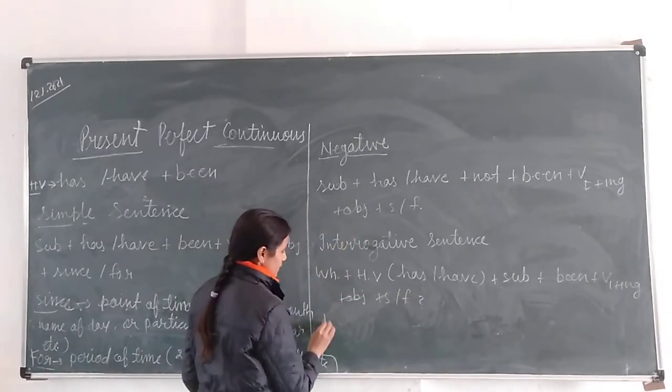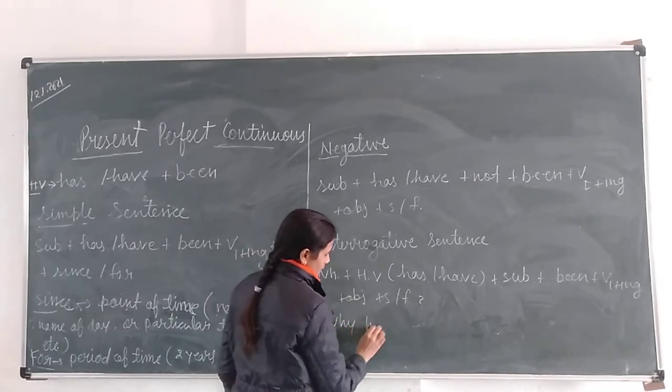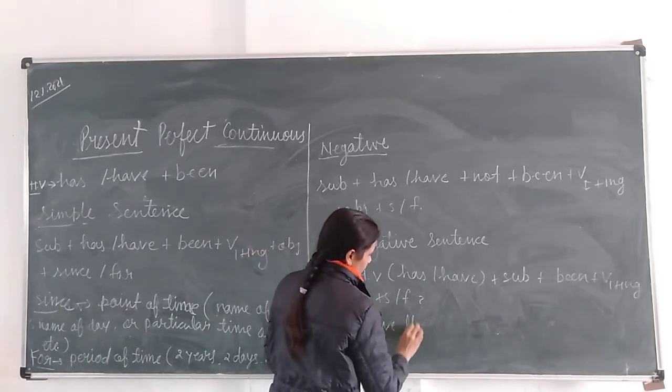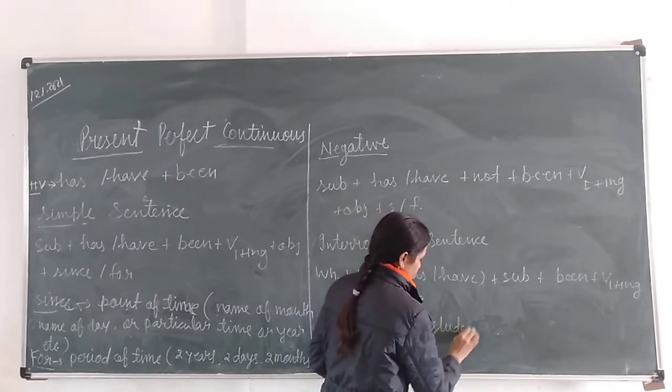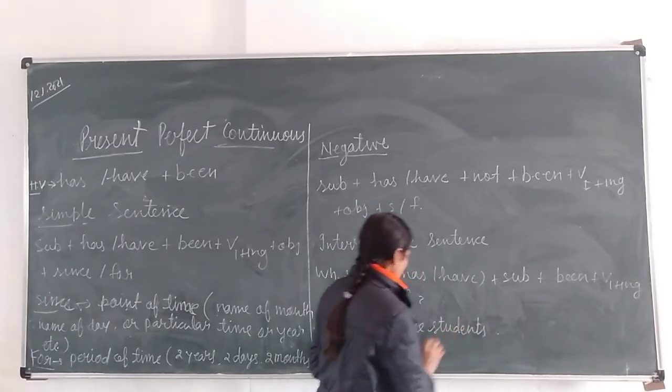Now write an example. Why have the students been shouting and fighting all day?